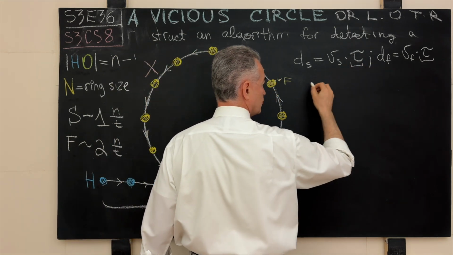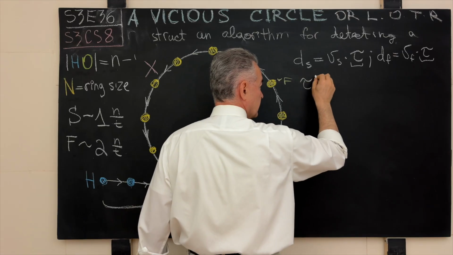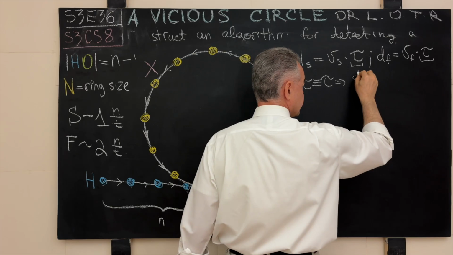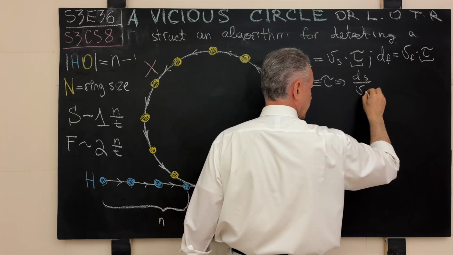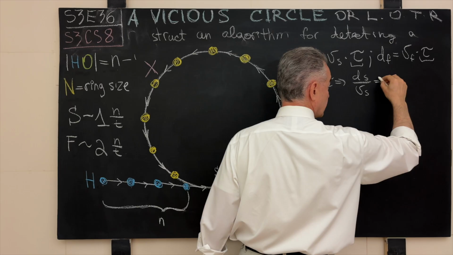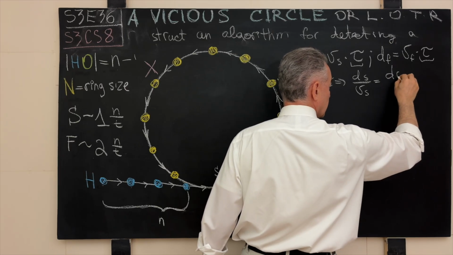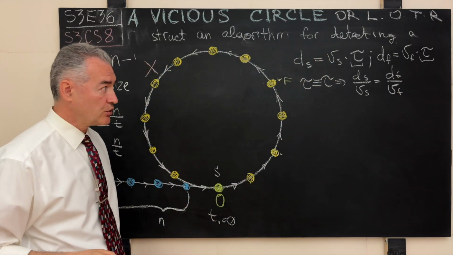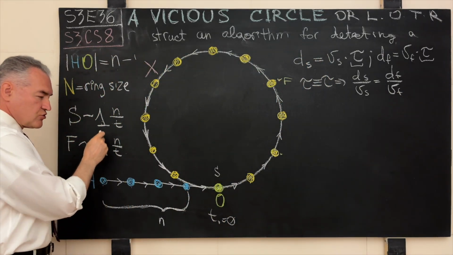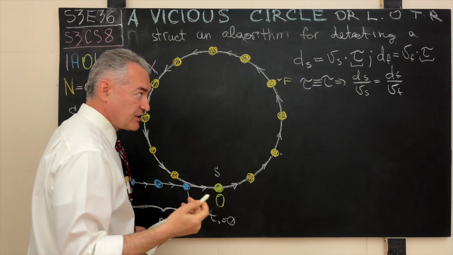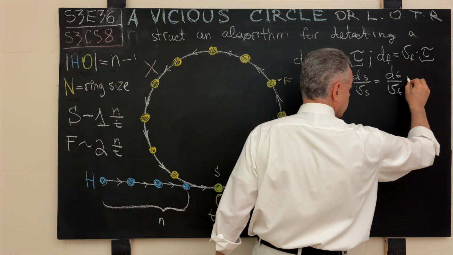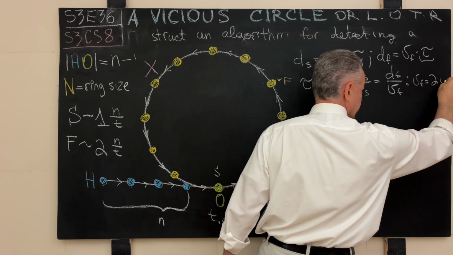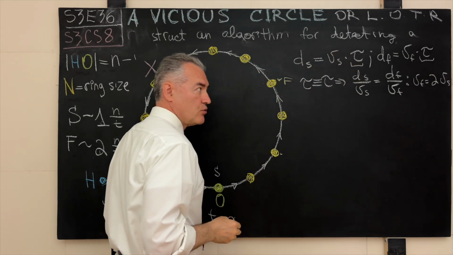From either of these two formulas, since tau is one and the same, it follows what? That the distance covered by the slow runner divided by its speed will be the same as the distance covered by the fast runner divided by the speed of the fast runner. But we know the ratio between the speeds of these two runners. This is how we constructed this. We know that the velocity of the fast runner is twice the velocity of the slow runner.